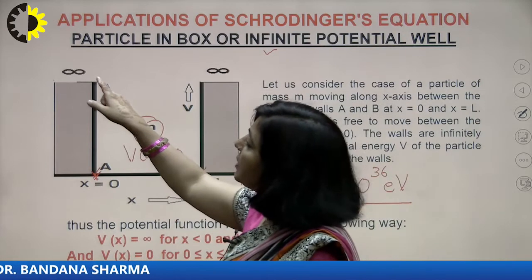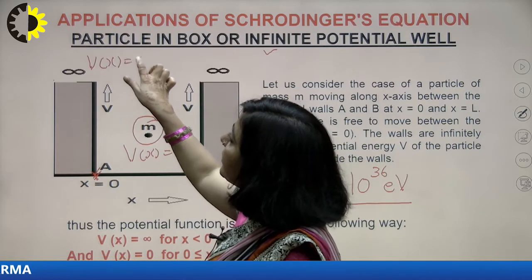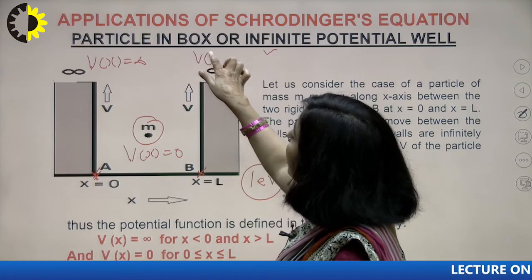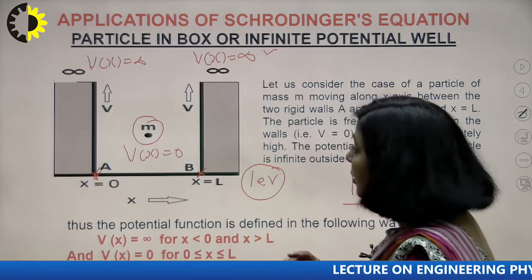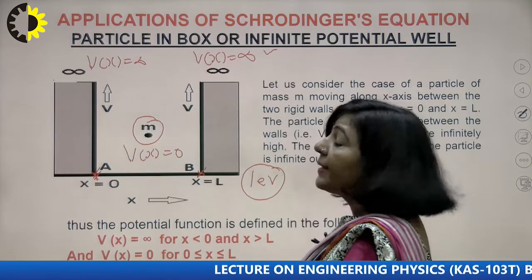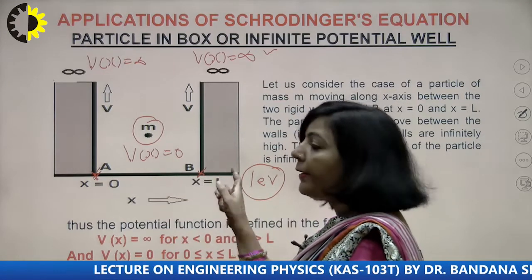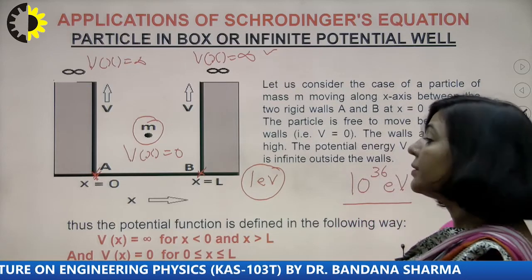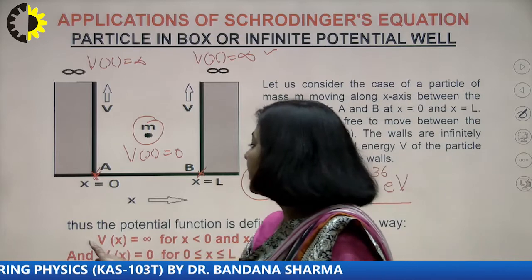So at the boundary x is equal to 0, the potential energy is infinite, as well as at the other boundary, x is equal to L, the potential energy is infinite. But between 0 and L, the particle is free to move, so the potential energy is 0 there, right? So this is the meaning of this particular term.